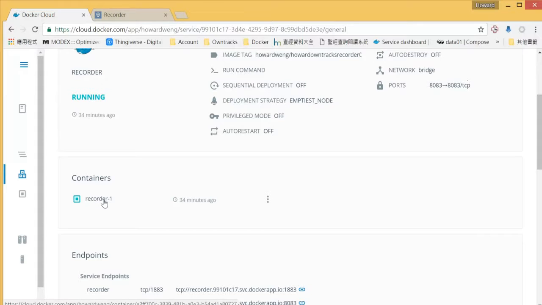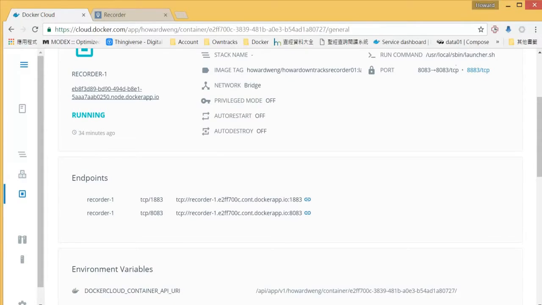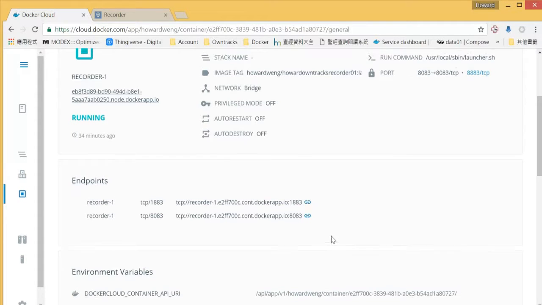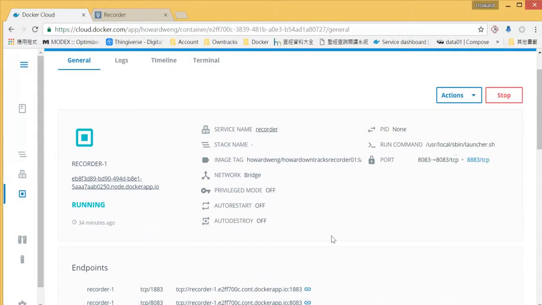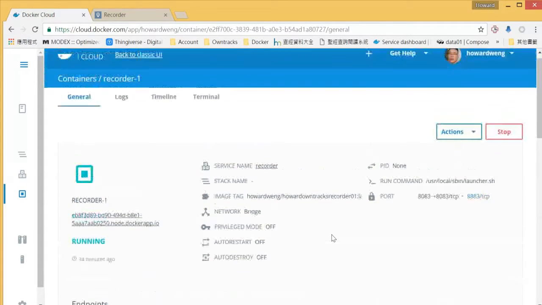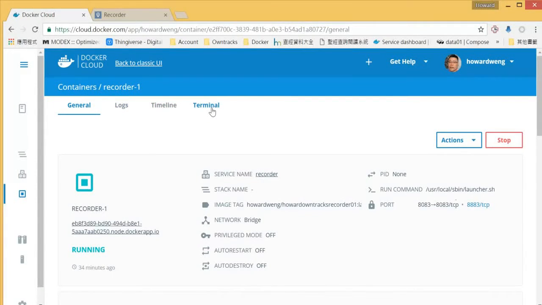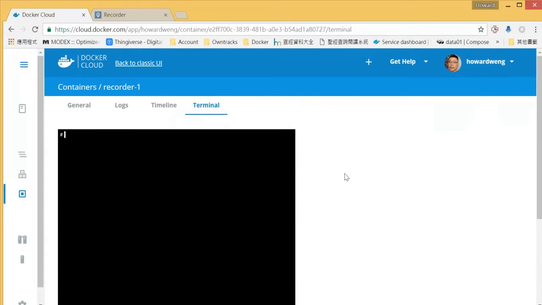That's going to container. Okay, so we are entering container right now. Okay, so you're gonna see there is a tab called terminal over here. Okay, so click terminal. Okay, let's do it.